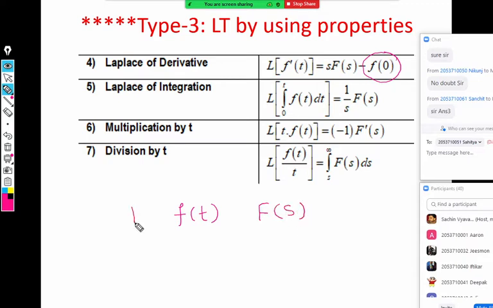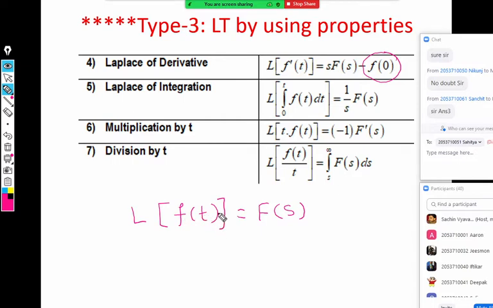If we know the Laplace of f(t) is capital F(s), then Laplace of f dash t, the derivative of f(t), is sF(s) minus f(0). Now small f of 0 is a function value of the t domain function.